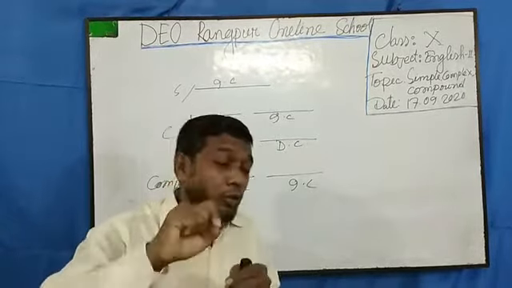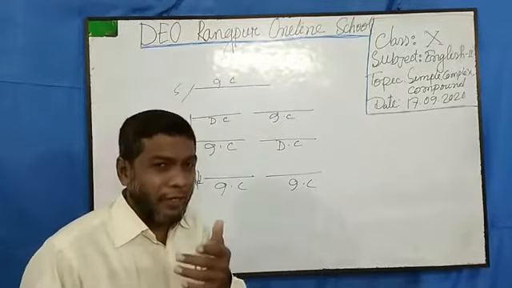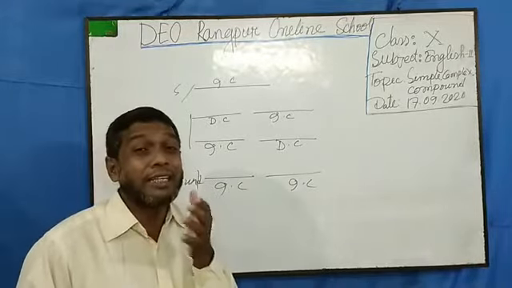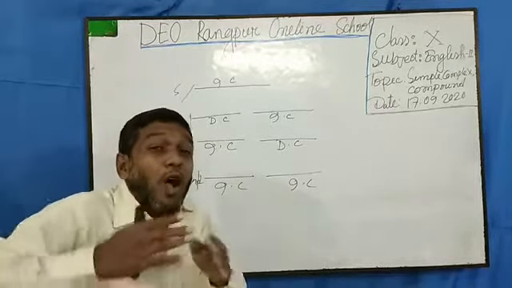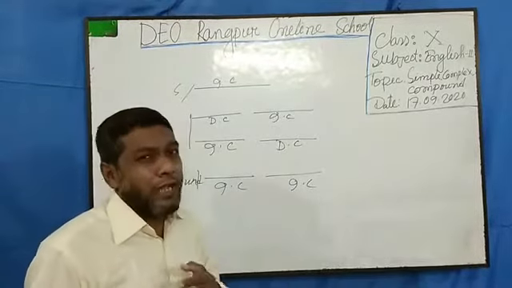If the sentence contains one independent clause and one or more dependent clauses, then it will be a complex sentence. And if the sentence contains two or more independent clauses joined with coordinating conjunctions, then it will be compound. So what technique do I have to learn from here?